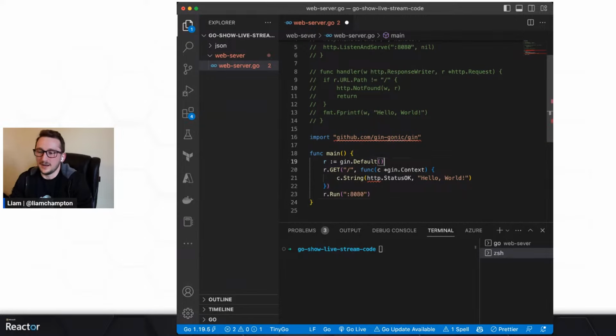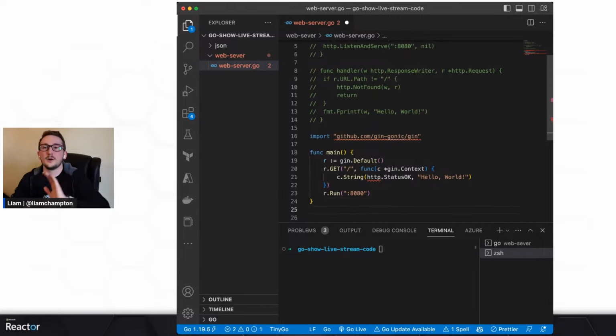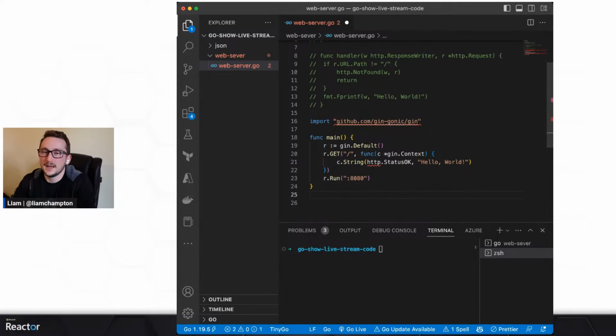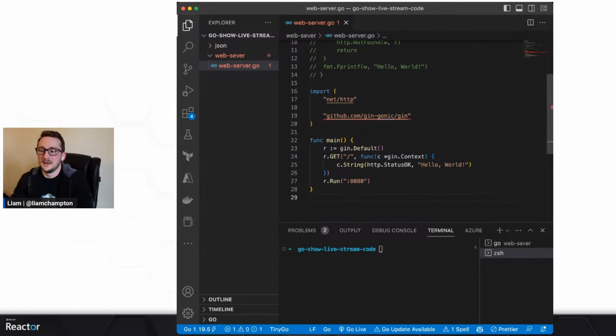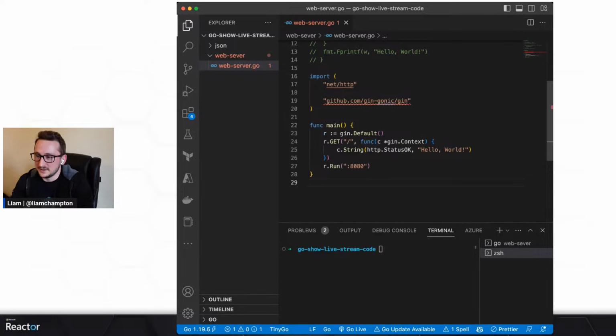Now, let's just have a little look at what Default actually is at this point, and it may not show me because I need to import it. But I'll come back to that in a second, and I'm going to write the handler function first. Okay, so actually, let's save it and see what happens. Okay, so it's still not liking this import, and that's because I haven't done a go mod init. I haven't got any modules for this, so it doesn't know where to look for it on the path. But we'll come back to that in a second.